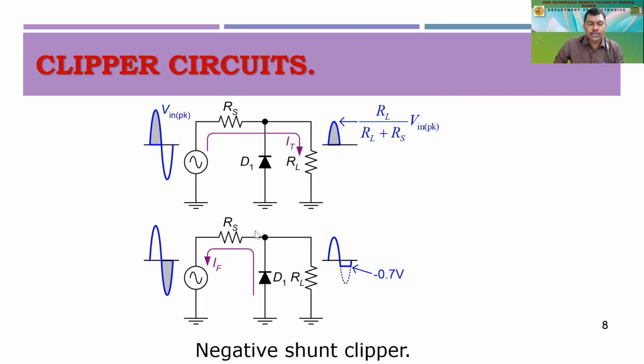And similarly, when we talk in terms of the negative half cycle, as soon as it becomes negative, during this negative half cycle, this diode will become forward biased. And as soon as the diode becomes forward biased, the current will flow through this diode, right?